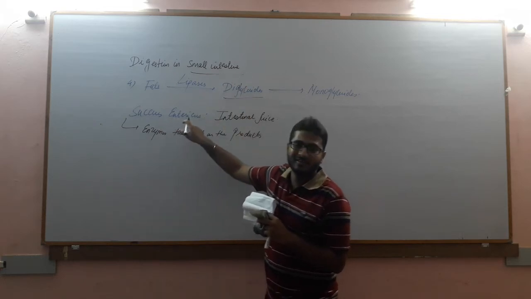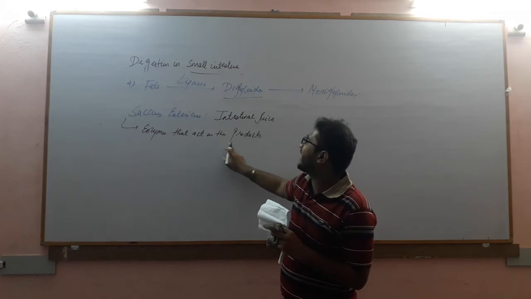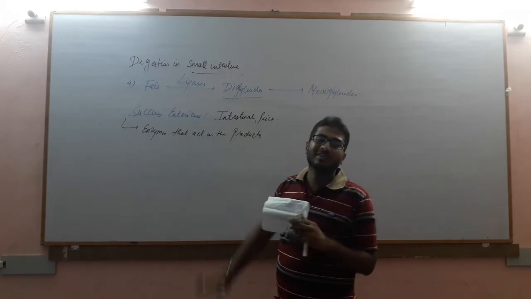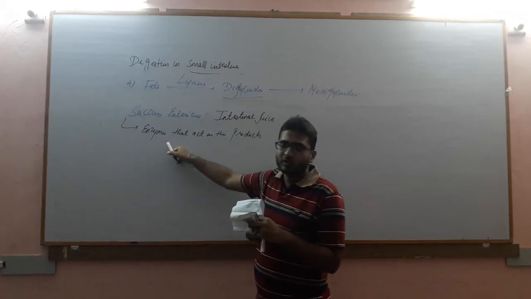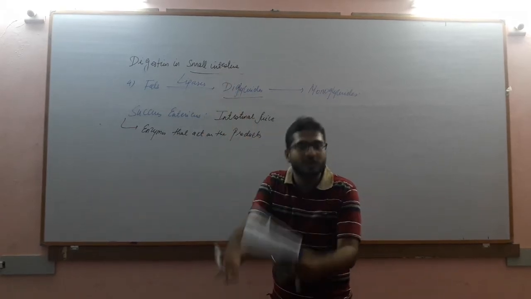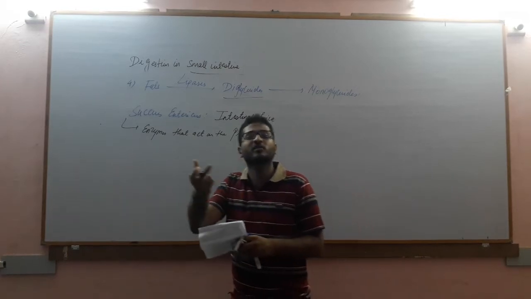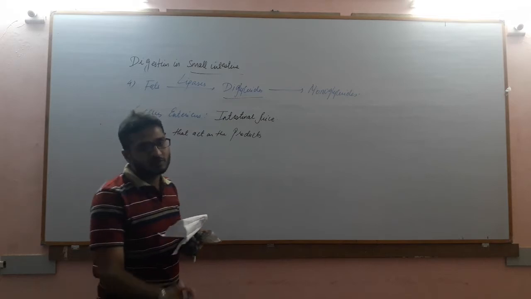Now, succus entericus, which is intestinal juice, has certain enzymes that act on the products of digestion of the small intestine. What will happen when it acts on these products? These products are further broken down to produce smaller, simpler molecules which can be easily absorbed. So this is the main function.